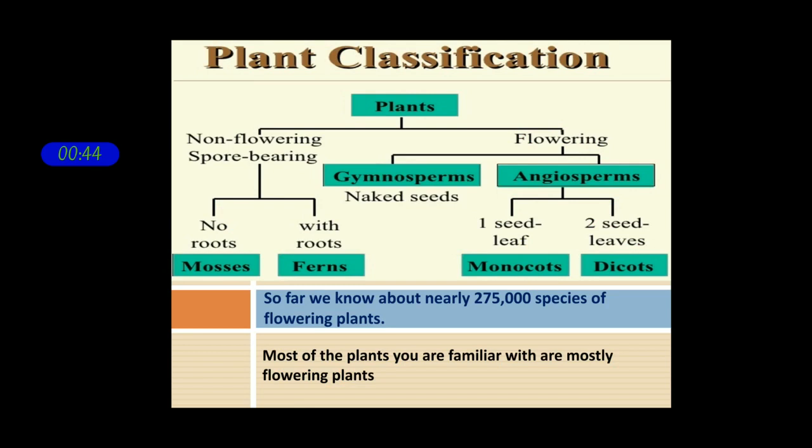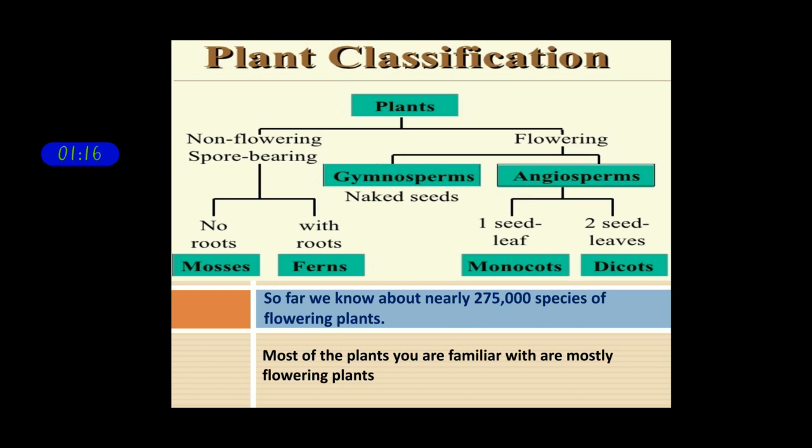So before going to that, we need to recall our previous knowledge regarding flowering plants. Plants can be classified into two types: non-flowering plants and flowering plants. In the flowering plants, we know that there are gymnosperms and angiosperms. All the flowering plants perform sexual reproduction to generate their offspring.